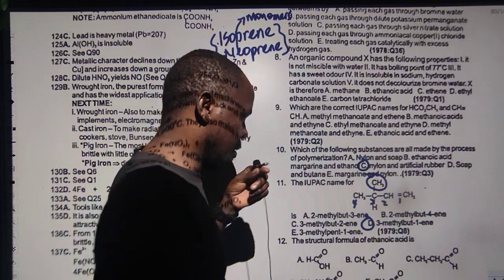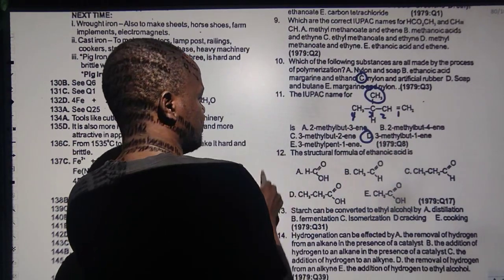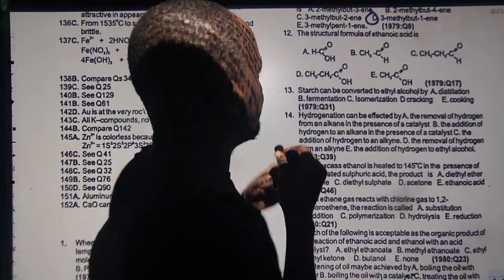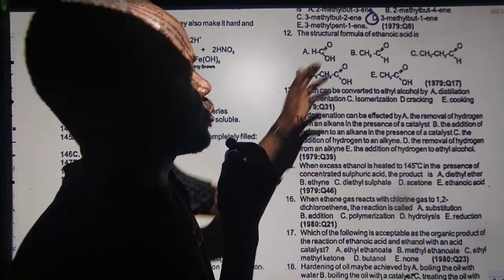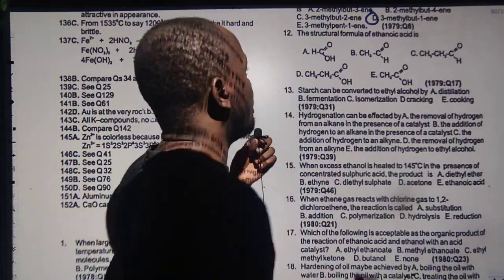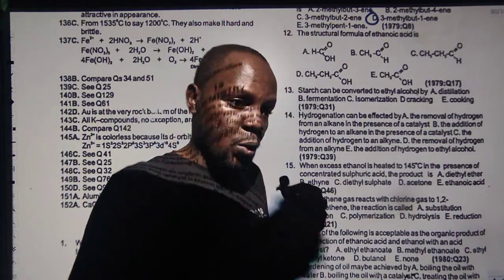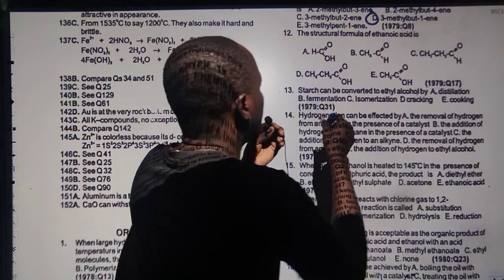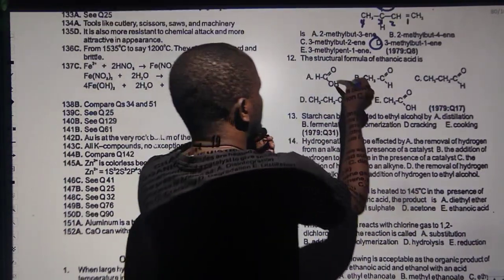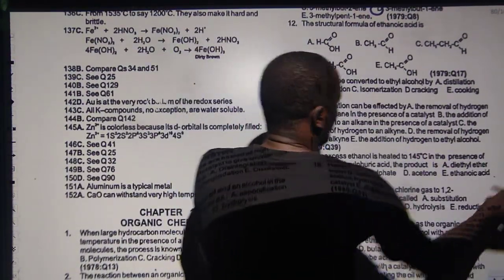So the next question will be number 12. And to do that, we have to move this up. Question 12 says, what is the structural formula for ethanoic acid? I told you we have to increase our pace. Now, an alkanoic acid has COOH. 2 carbons will give you ethanoic. So COOH is the functional group, correct? But this is not 2 carbons, so it is wrong. Sorry, guys, I have to change what I am using.